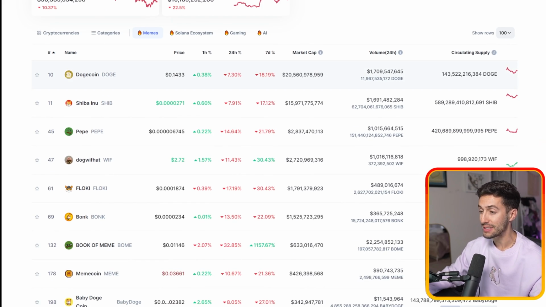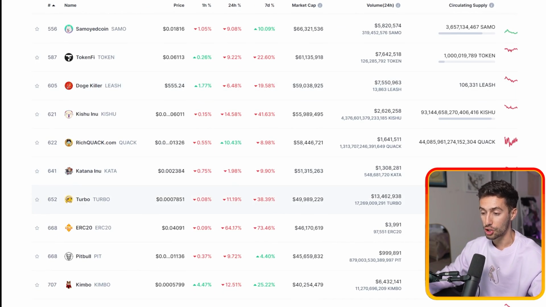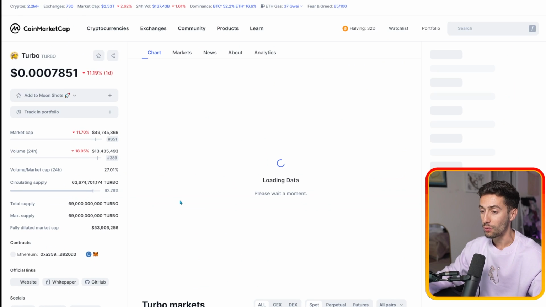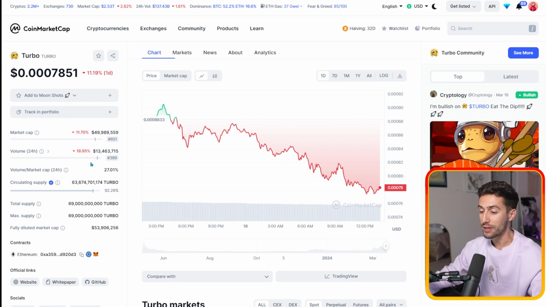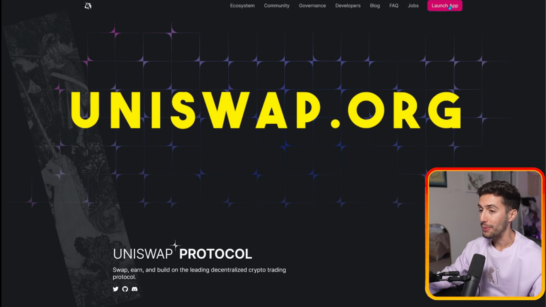you want to buy. So let's say we're buying meme coins, whether it's Doge all the way down to something really small like Turbo. We're going to click on the coin that we want, and then we're going to go over to the left side over here. The contract is going to show us which chain it's on. So this coin is on Ethereum. What we're going to do here is click copy to clipboard, which is going to copy the contract address of the coin. And then for Ethereum, we're going to go over to uniswap.org.